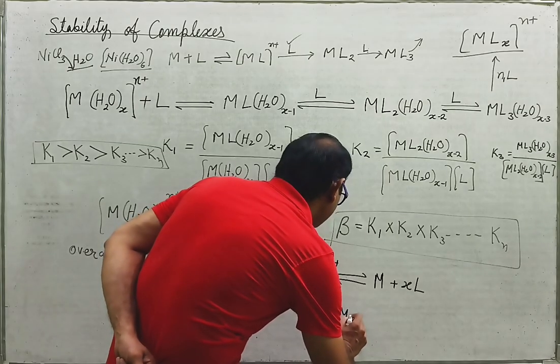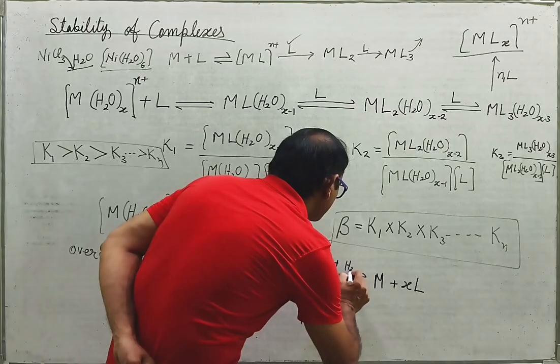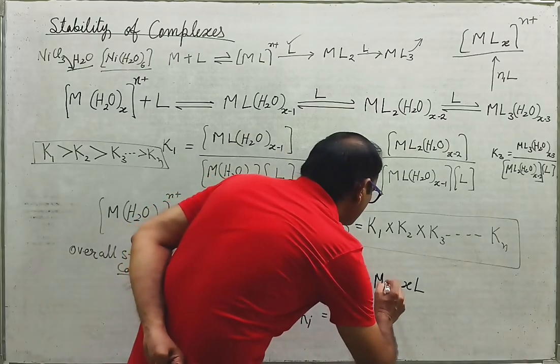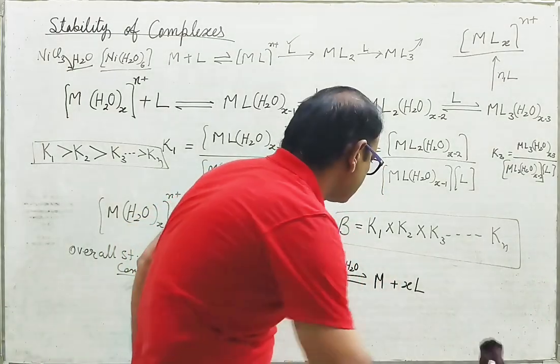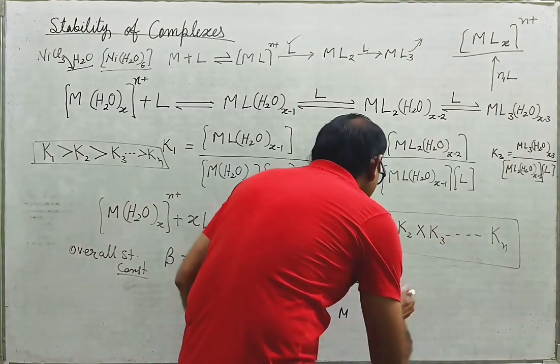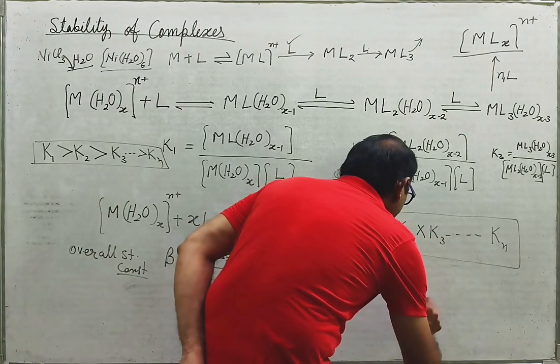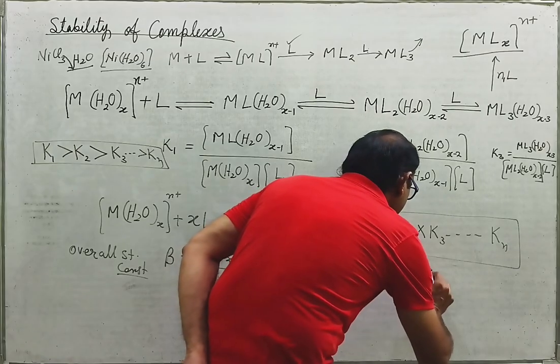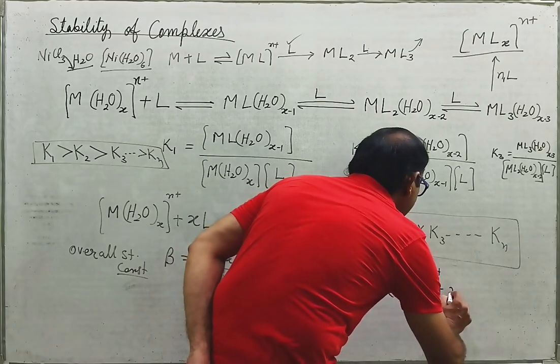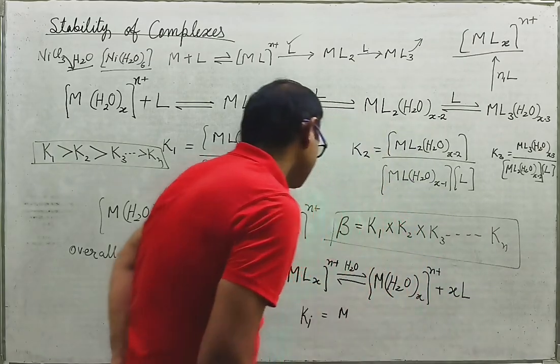M, am I right? Like H2O you are taking. So M H2O, let me take the full reaction. M H2O X, N plus X ligands.